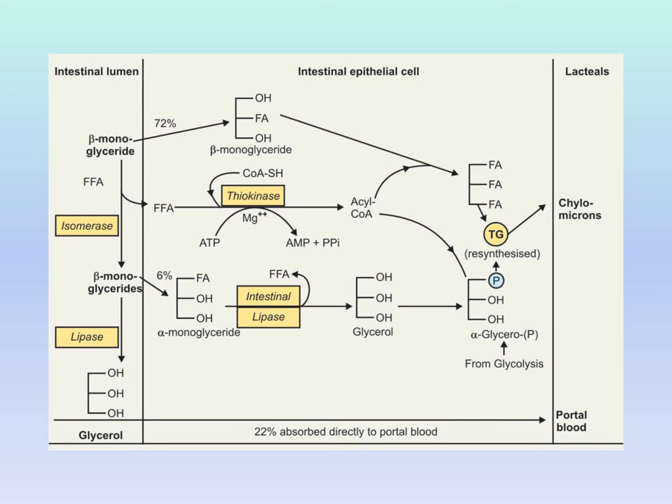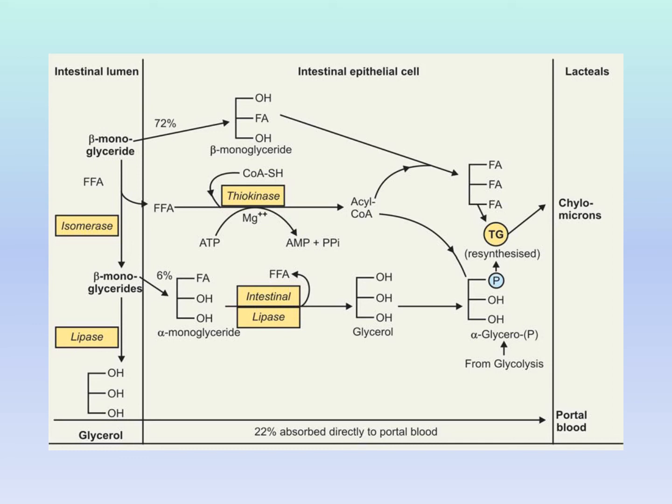Also here, the beta monoglyceride means glycerol with only one fatty acid. After activation of fatty acid, it can combine again with two fatty acids, forming triglycerides also. So now the triglyceride is resynthesized once again. Also, lysophospholipid can combine with a fatty acid, forming phospholipid once more. Cholesterol can combine with fatty acid and form cholesterol ester once more.